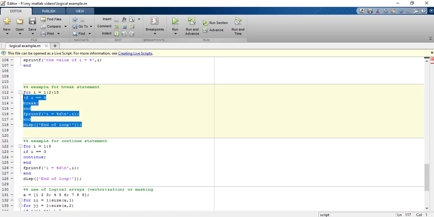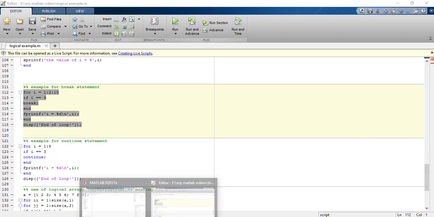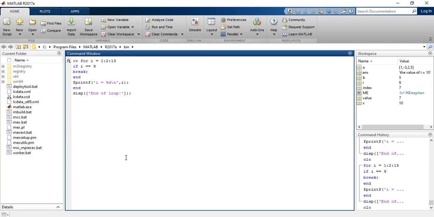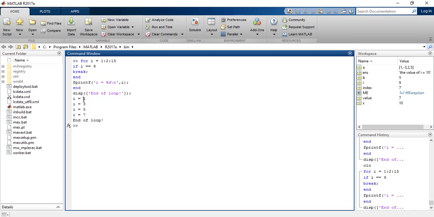So let us execute this program and run it. Now you can see that till the value of I was not equal to 9, this statement is executed. But as the value of I became 9, this condition became true, and then the break statement was executed.